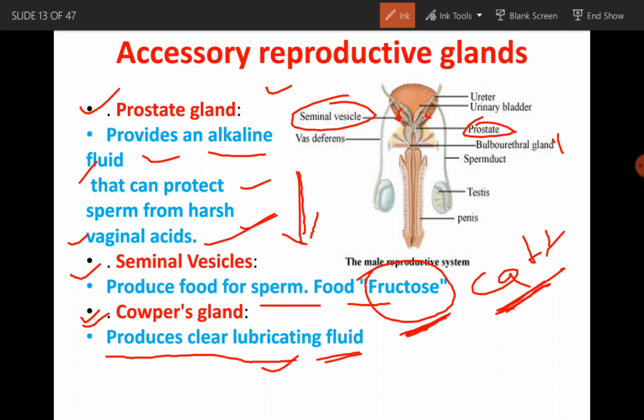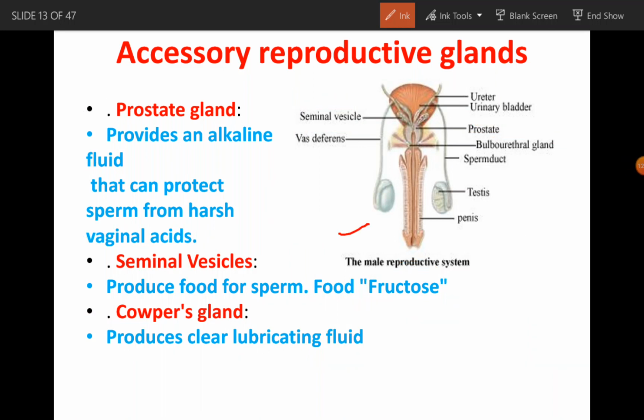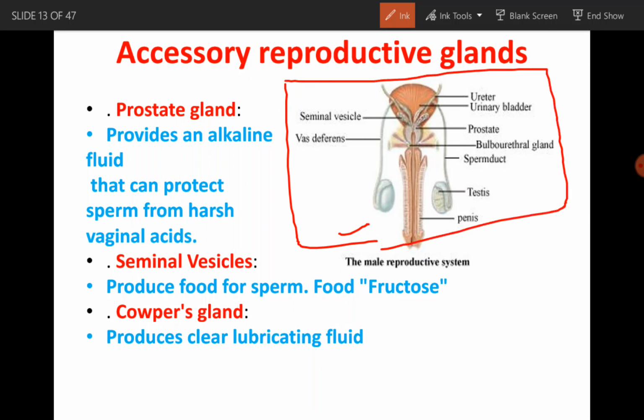Then the Cowper's glands, we can say bulbourethral gland. Here bulbourethral is written, Cowper's also. So a pair of Cowper's glands, bulbourethral glands, are involved in the male reproductive system. They produce clear lubricating fluid at the time of coitus, at the time of copulation, at the time of intercourse. This particular fluid makes copulation easy. Okay.